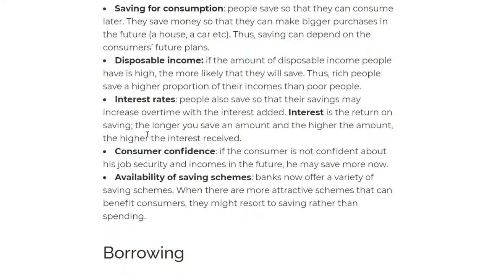Then again, we have disposable income, just like the previous one for spending. If I have a high disposable income, that means I will save more, and then there will be more savings. There's a saying that the rich will always be richer because they have more money to save. So they'll just keep saving, and then they'll keep investing. So it's a win-win, but the poor will remain poor. So it applies also in economics.